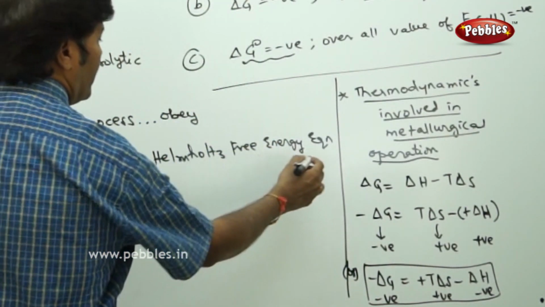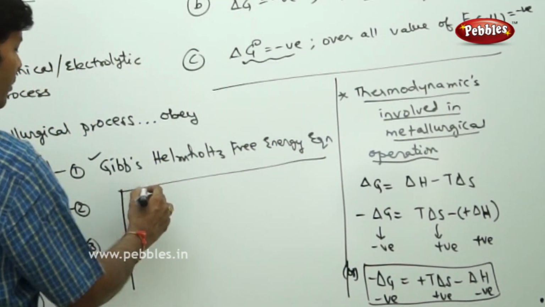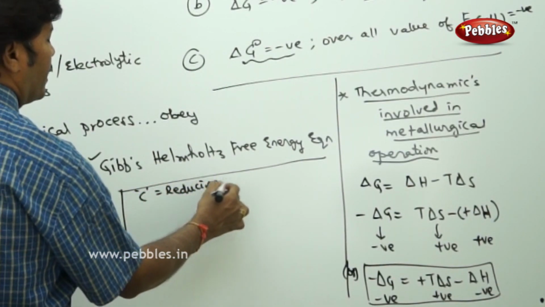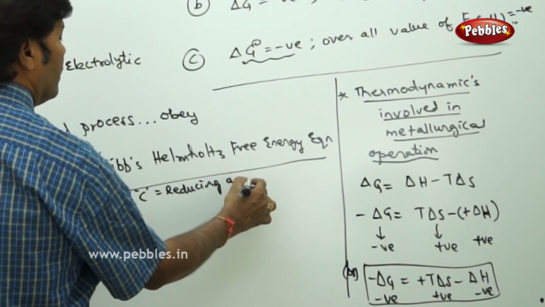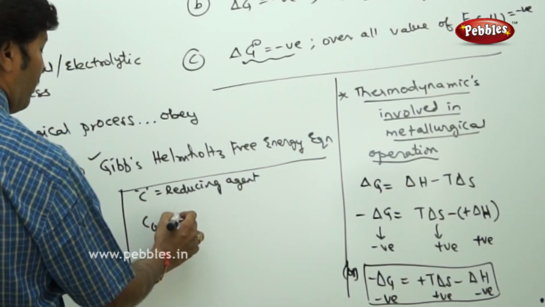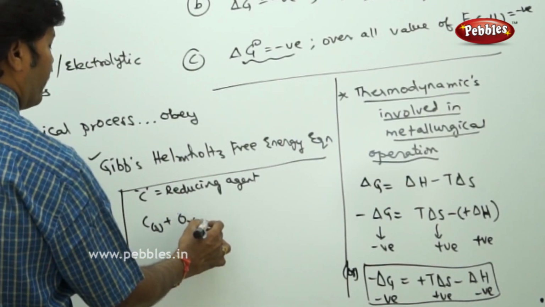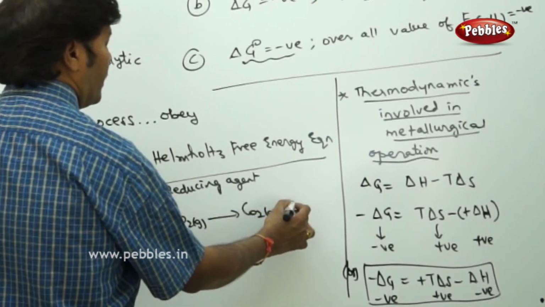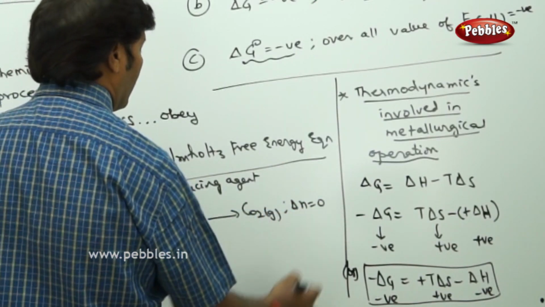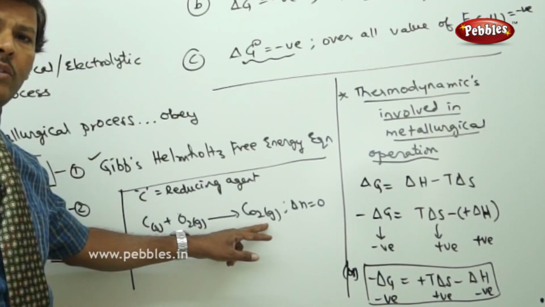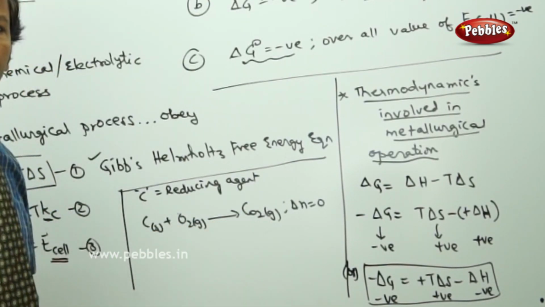Suppose carbon is acting as a reducing agent. If 1 mole of carbon solid reacts with 1 mole of oxygen gas, then carbon dioxide gas is produced. Here the change in number of moles is equal to 0, because the number of moles of products is 1 and the number of moles of reactants is also 1.